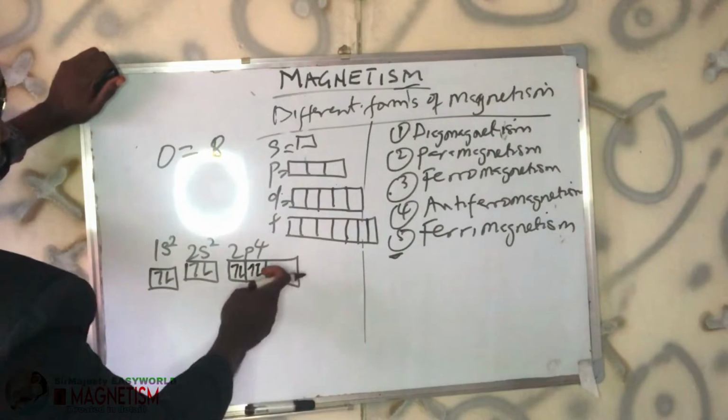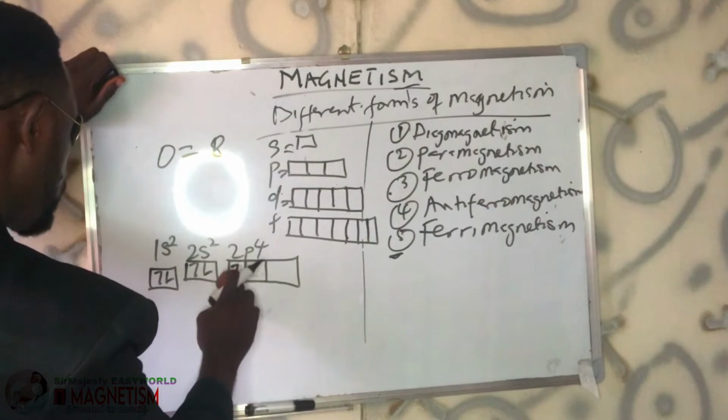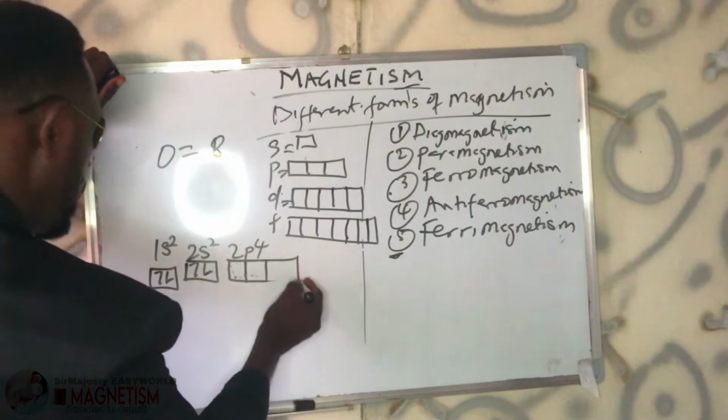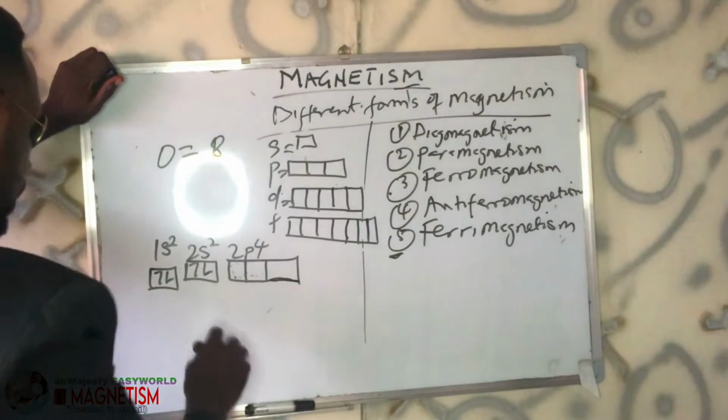No. Why? Because this is still empty. Pairing cannot start until each one has gotten 1, 1. So if you are told to fill electrons in degenerate orbitals, this is what we call degenerate orbitals. Orbitals of equal energy, we call them degenerate, or slightly equal energy.